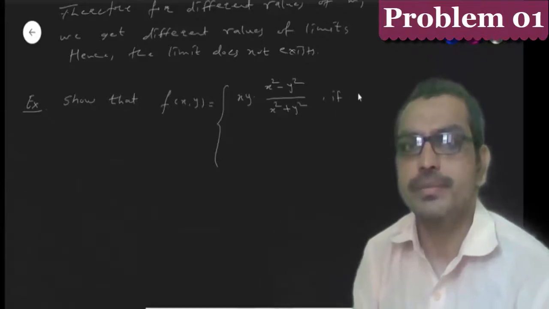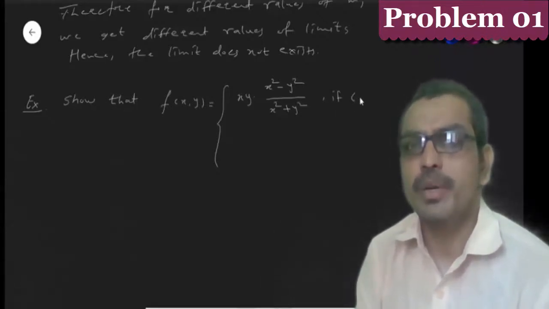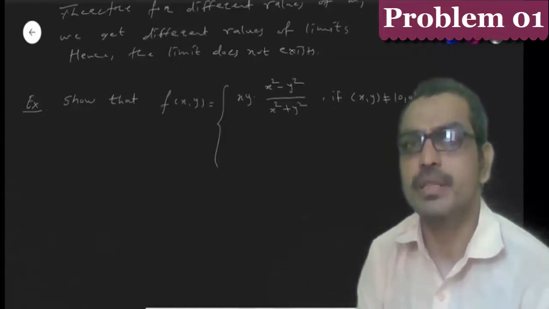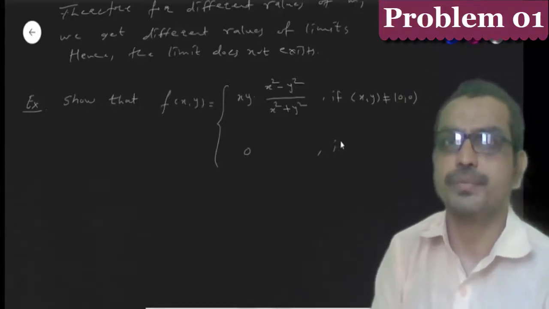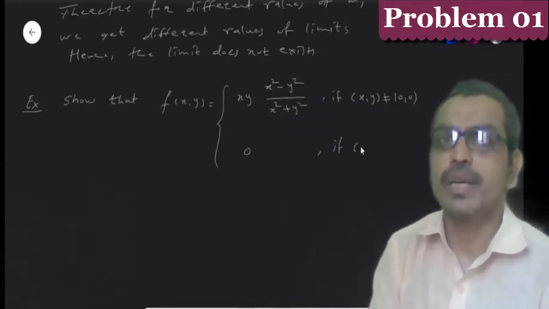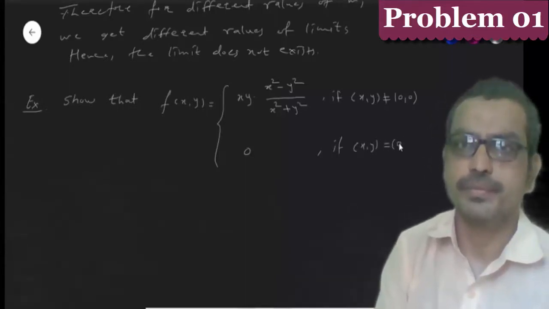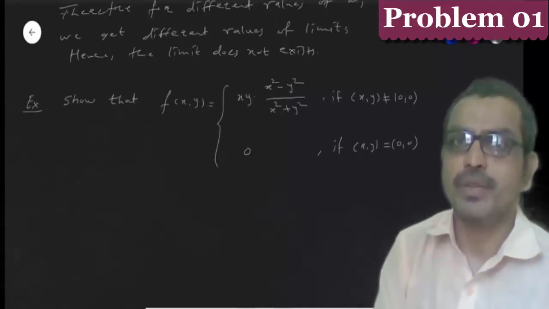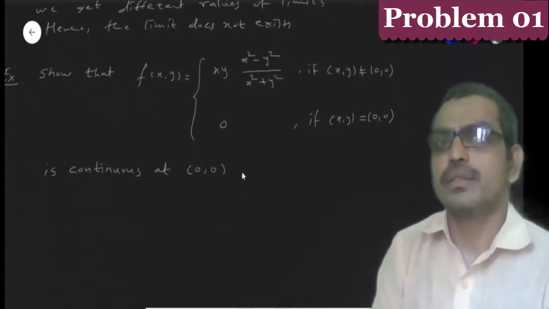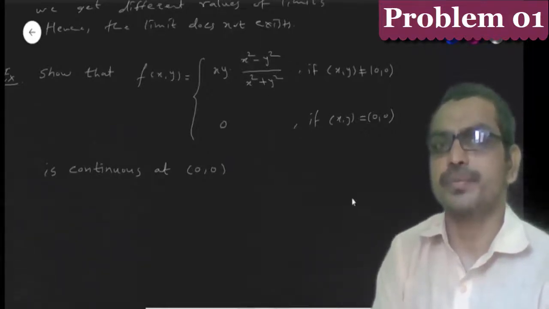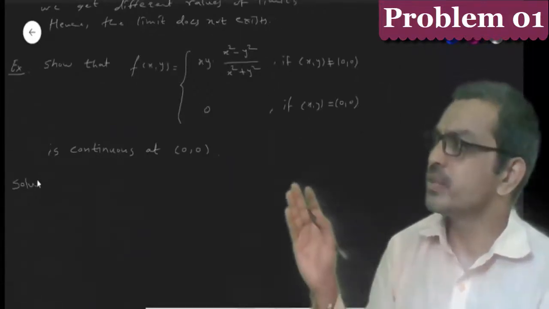if the ordered pair (x, y) is not equal to (0, 0), and the function f(x,y) is equal to 0 if (x, y) is equal to (0, 0). To show that this function is continuous at (0, 0). Let us see the solution of this problem.